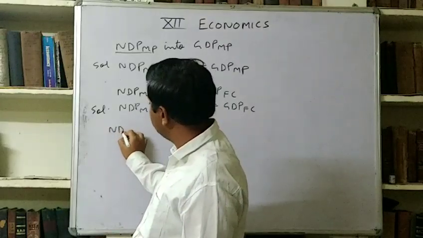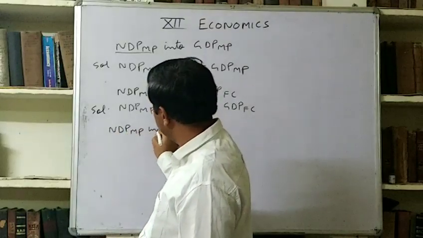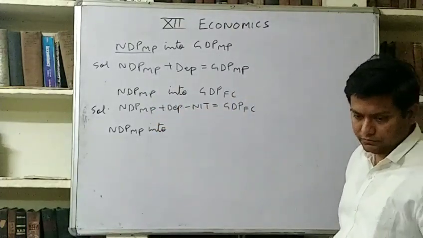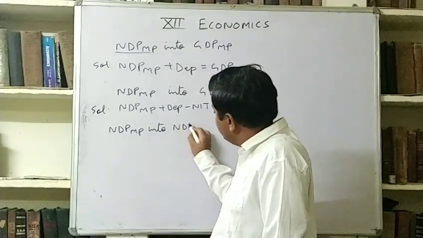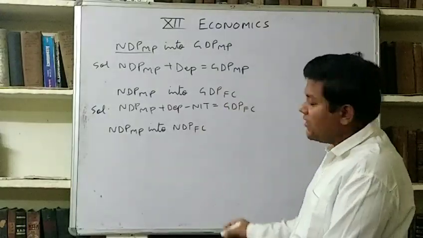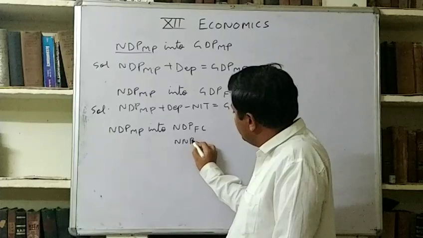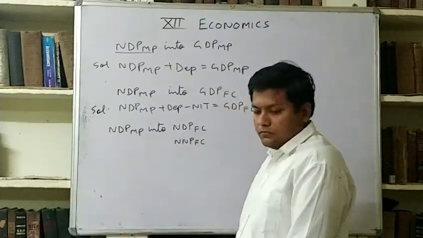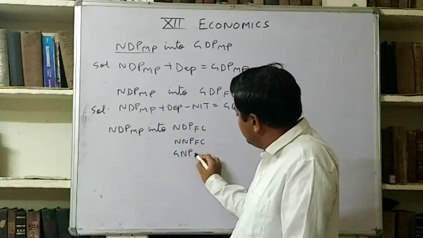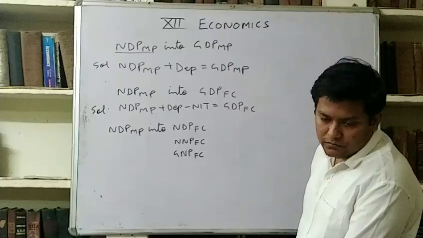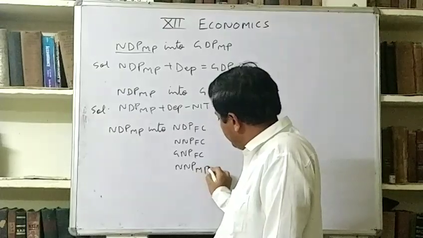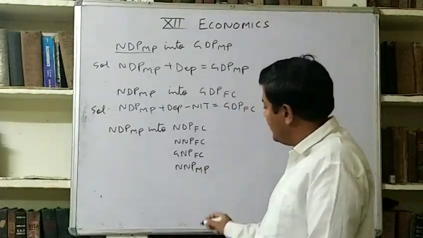Now the rest you have to do. You have to convert NDP MP into the remaining aggregates like NDP FC, NNP FC, GNP FC, NNP MP, and GNP MP.